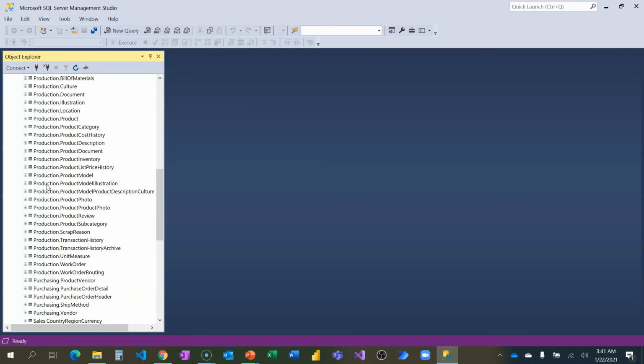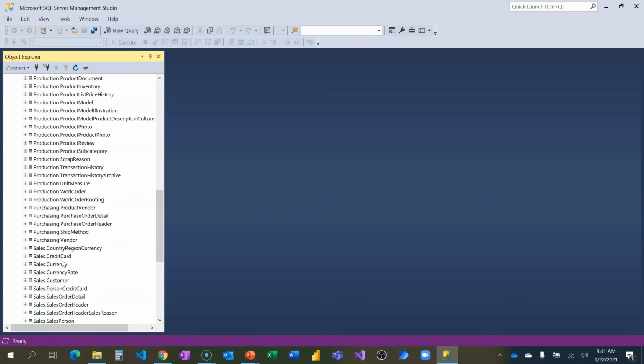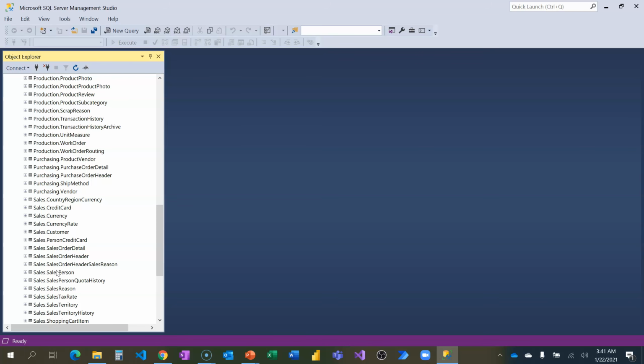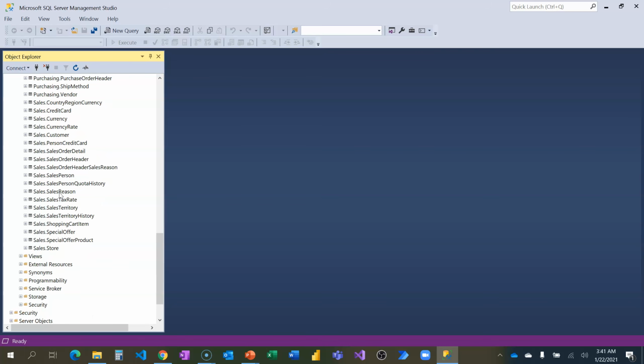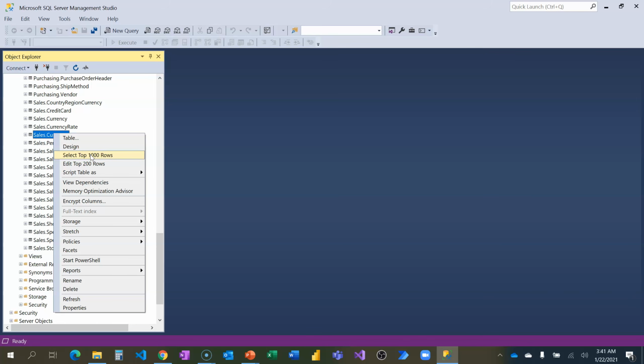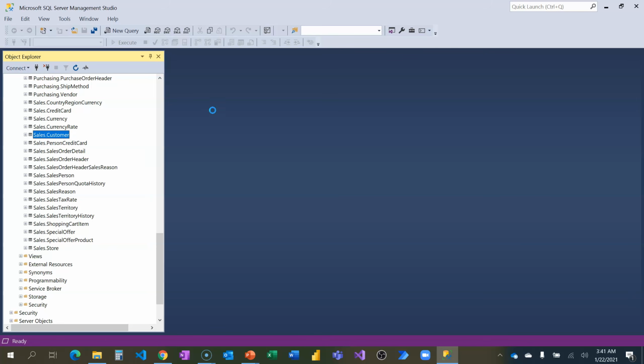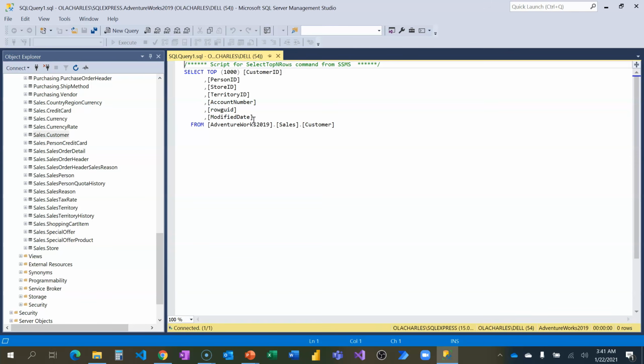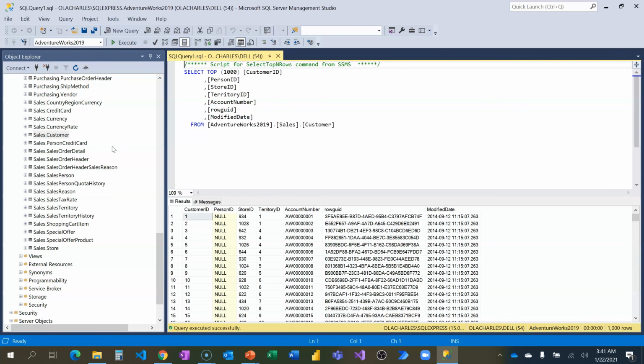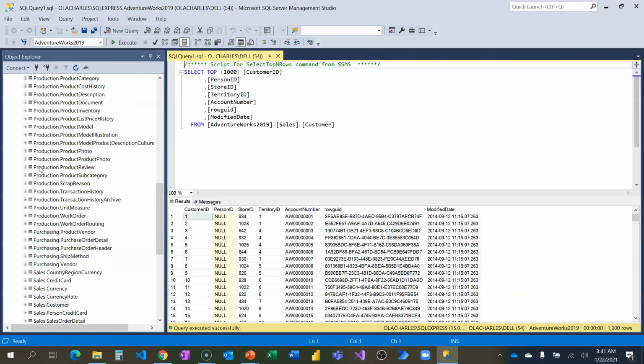And if I come to products, maybe some of you have worked with this data, maybe in its Excel format, maybe part of it has been exported to Excel and you have used it for your data analysis using Power BI or the rest. Let's just look at one of them, sales customer, and click select top 1000 rows. It's just going to write the query to select that for us, and you're going to see the top 1000 rows. And that way you can write a query to select any data from all these. In the next video, I'm going to walk you through this environment, get you familiarized with it, and then cover basic SQL syntax.